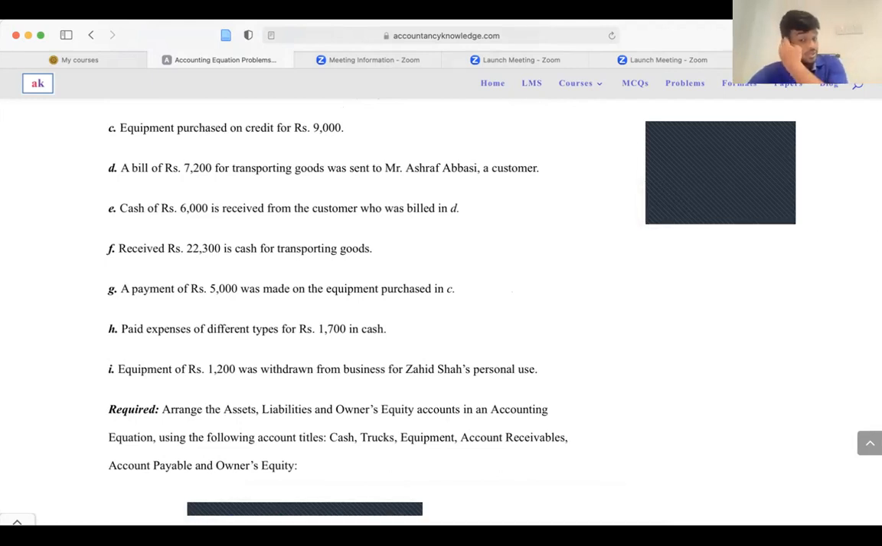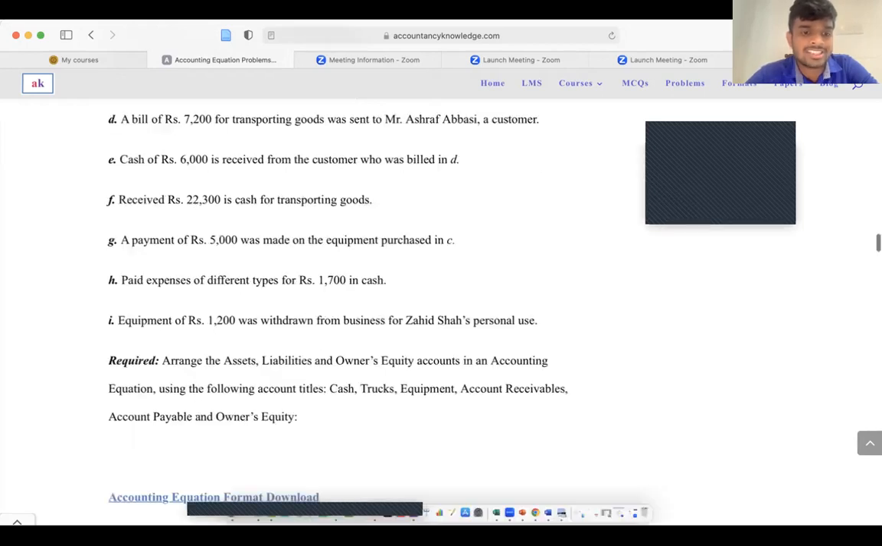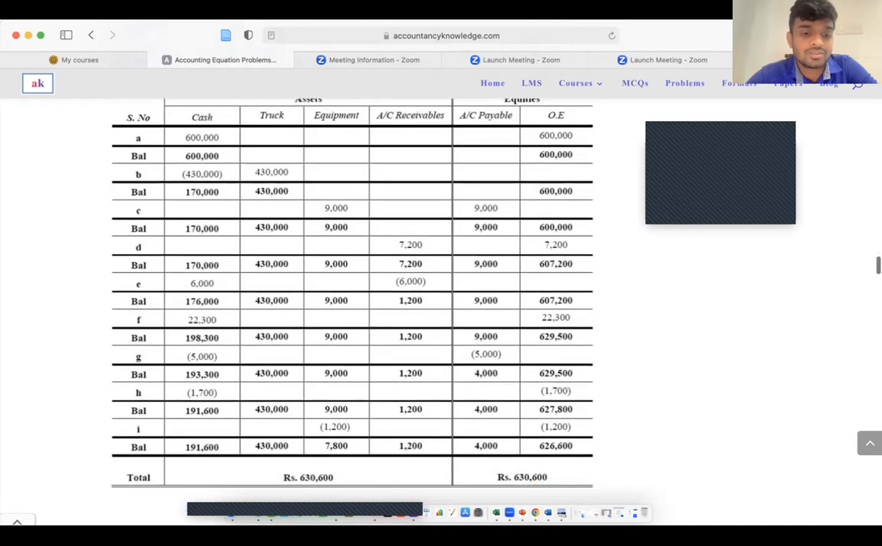Received rupees 22,300 in cash for transporting goods, right? You receive 22,300 in cash for transporting goods. Receive means you receive in cash, right? Your cash balance needs to be increased by 22,300 and your owner's equity will be increased by 22,300 because it is kind of an income, right? Because you transport the goods, you receive some part of the amount, right? Some part of money.